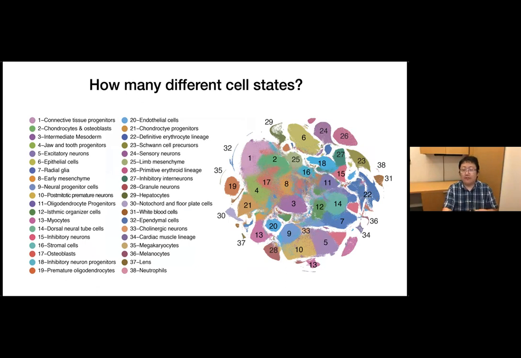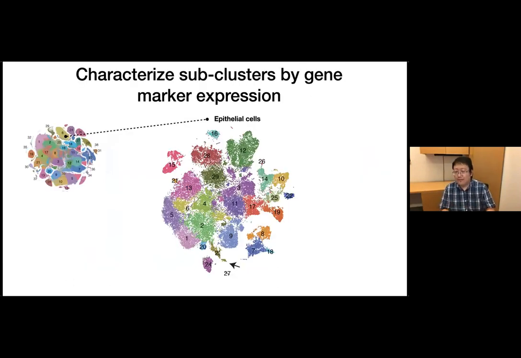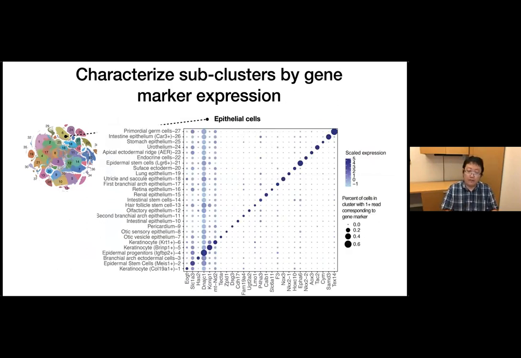For example, if we zoom into the epithelial cells and take these cells for subcluster analysis, we can now identify more subclusters, and based on the gene markers for each subcluster, we can map these different subclusters to different epithelial cells, for example from the epidermis to the lung epithelial cells to the epithelial cells in the GI tract and others.